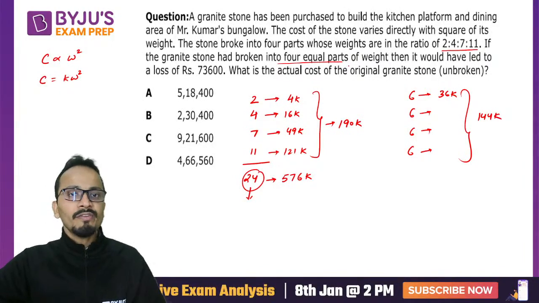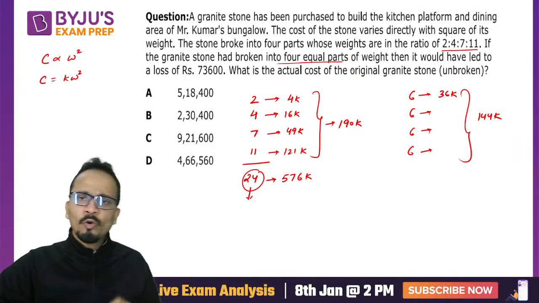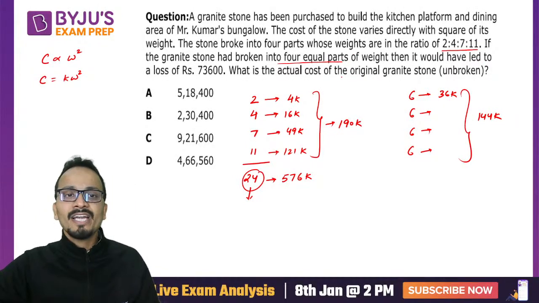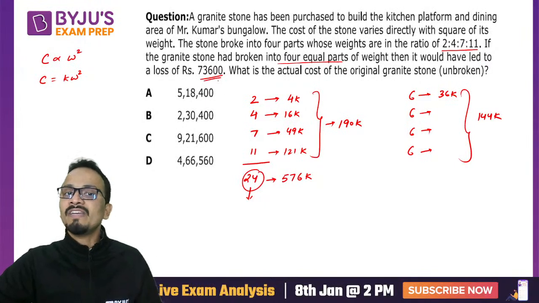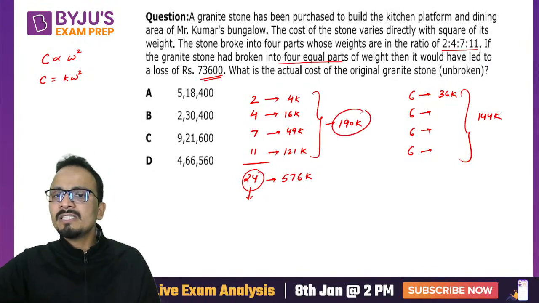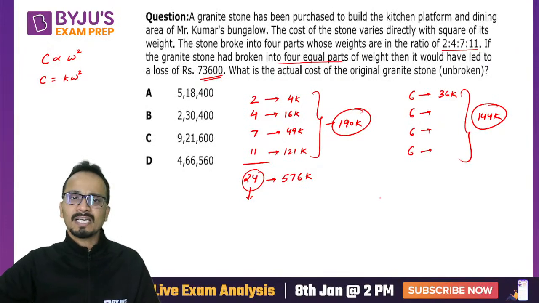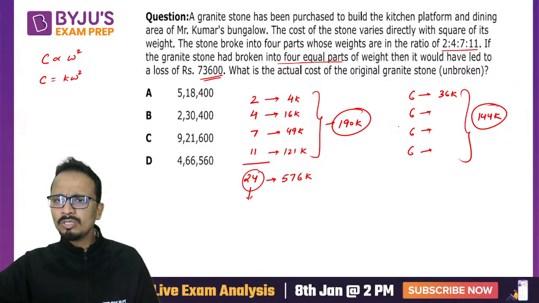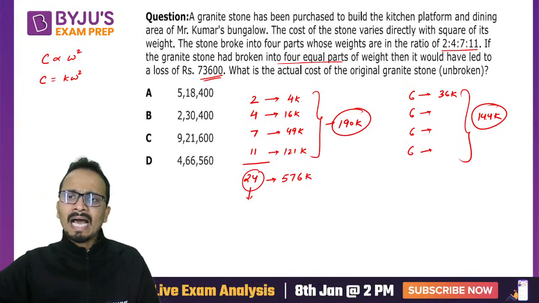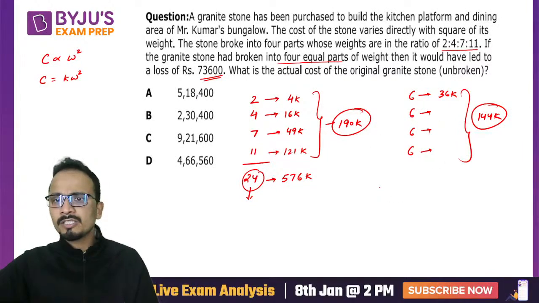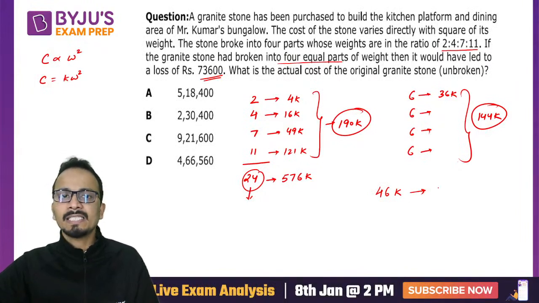If the granite stone had broken into four equal parts, they would have led to a loss of 73,600. That means the difference between these two costs is given as 73,600. So the difference here, 190 and 144, the difference is 46k.